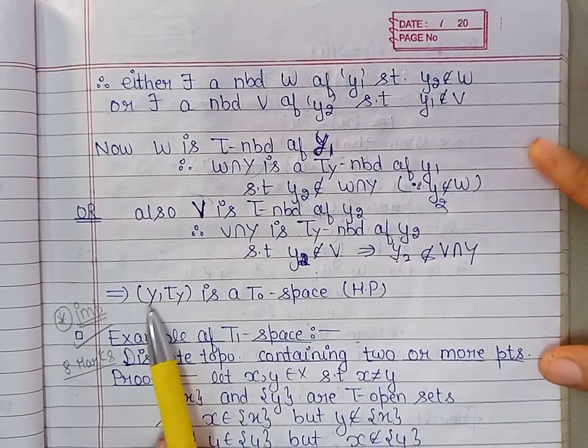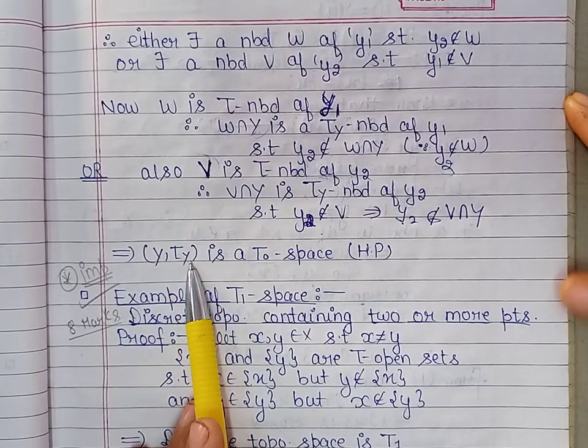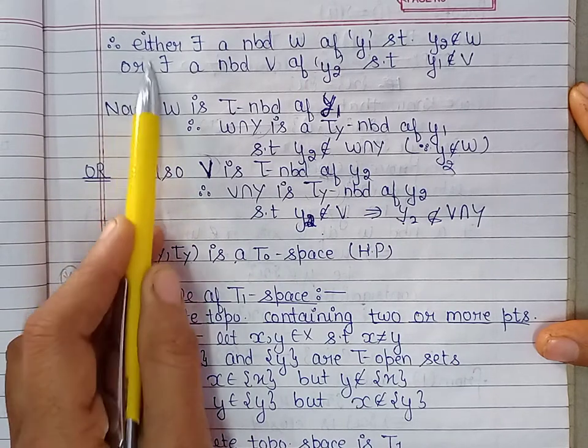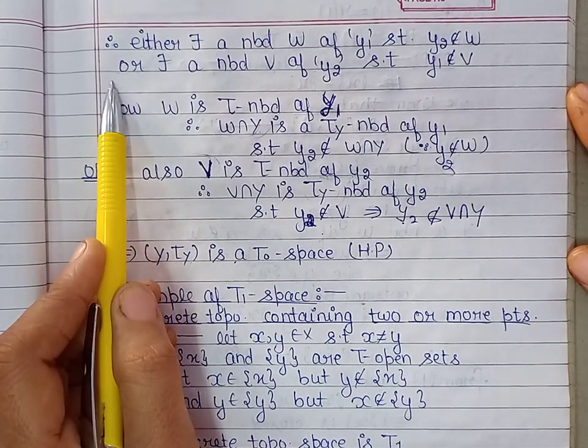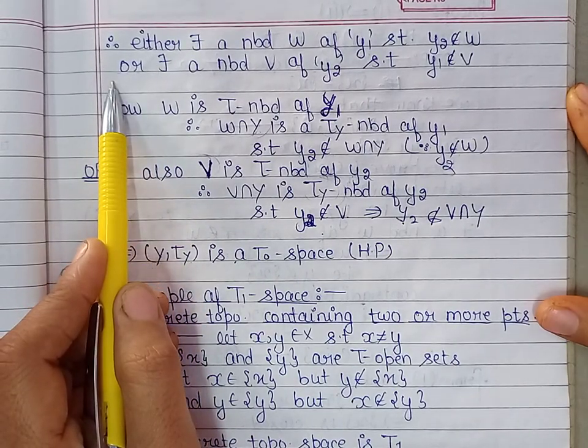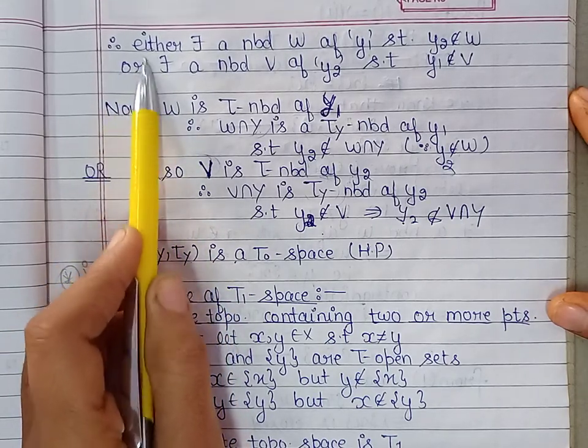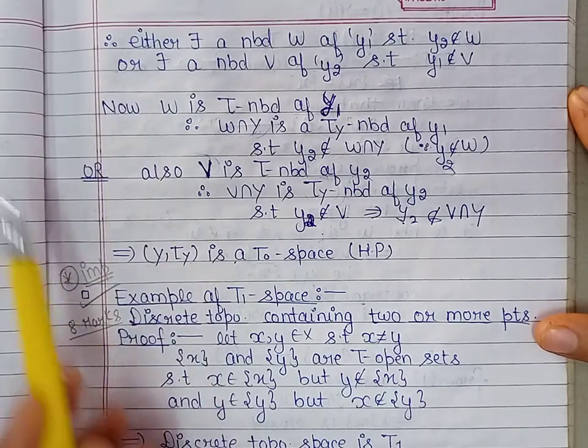So we can say that the space (Y, tau_Y) is a T0 space. Here, replacing this OR by AND, you can prove the hereditary property of T1 spaces also. So you will do this yourself by replacing this OR by AND.